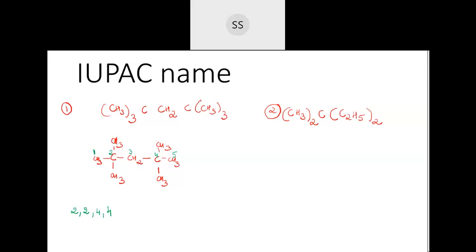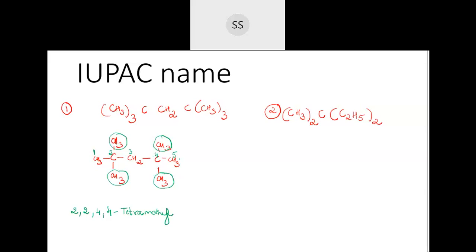After that, what is the name of this branch? CH3 is called methyl. And how many methyl groups are there? 1 here, 2, then 3, and then 4. Four are there. For 4 the prefix we use is tetra. So with 4 CH3 it is tetramethyl. After that, the branching name is done.